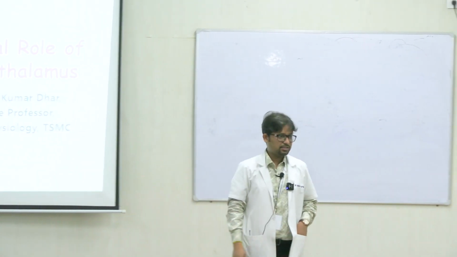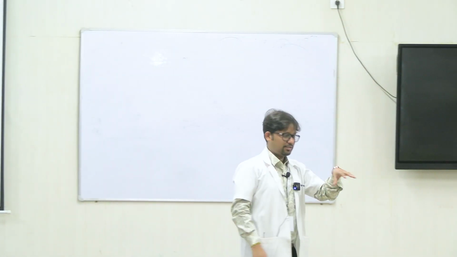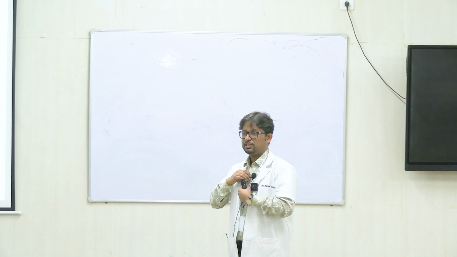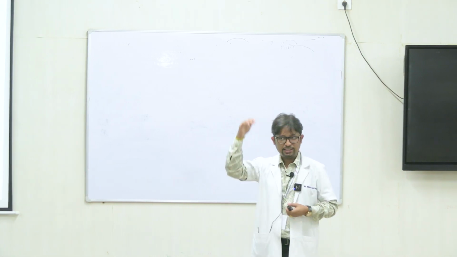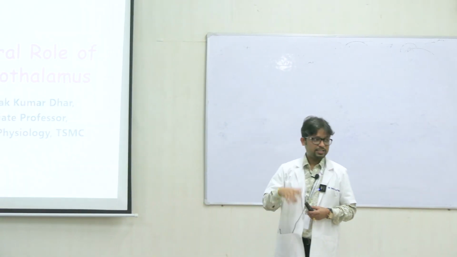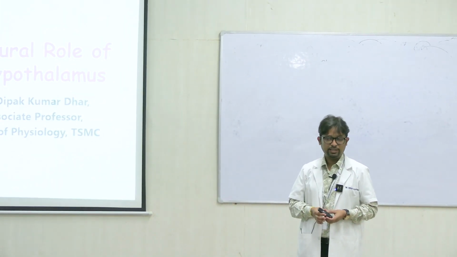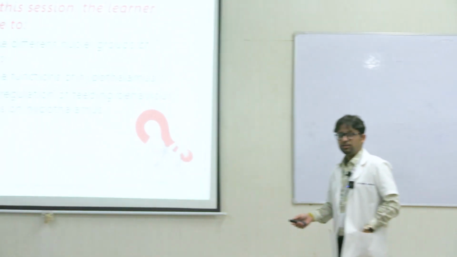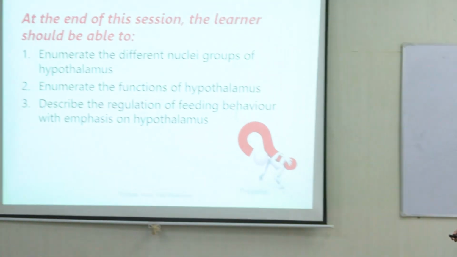So this is the master organ, or master of the endocrine orchestra. It is described as that because all forms of endocrine functions are controlled from the hypothalamus at the highest level. So here we will talk about the other aspects, other functions of the hypothalamus. We will not go into the endocrine functions. So we will focus on the neural and homeostatic aspects of the hypothalamus.